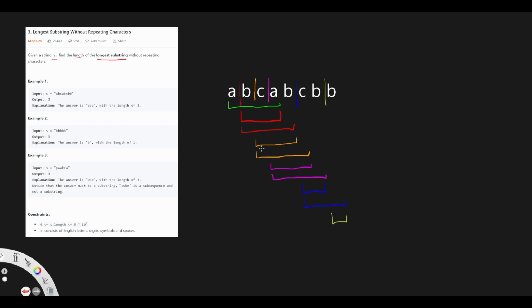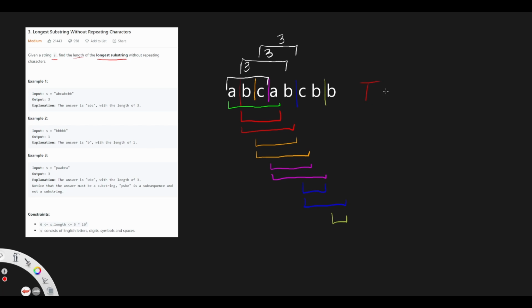But how do we know what is the longest substring? So whenever we find the duplication, we can actually store the length of the valid substring up until the point we found the duplication. In the first case, if we start from ABC, we know that this is length of 3, and then the next one is BCA with length of 3, CAB with length of 3, and in each case we can decide whether we want to replace the already existing longest substring or just simply ignore it.